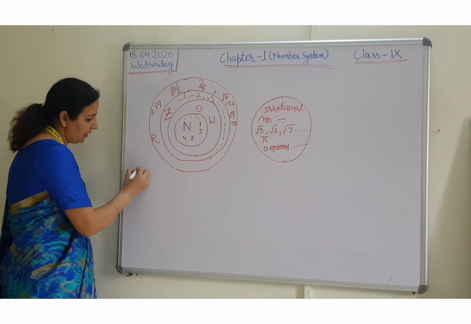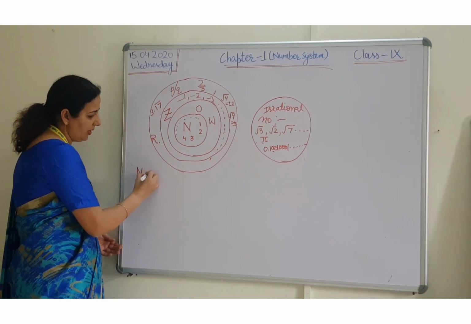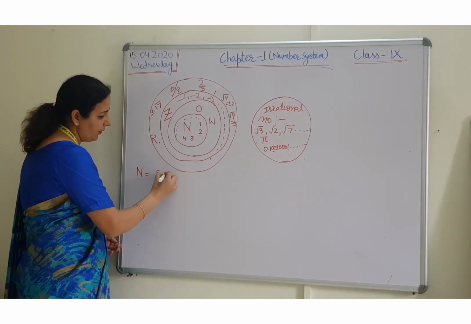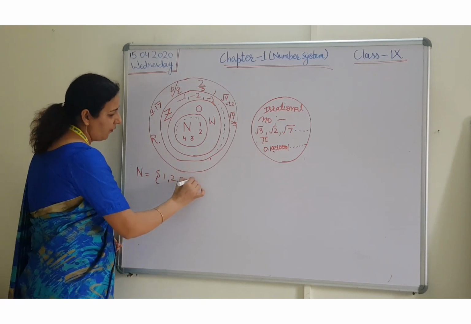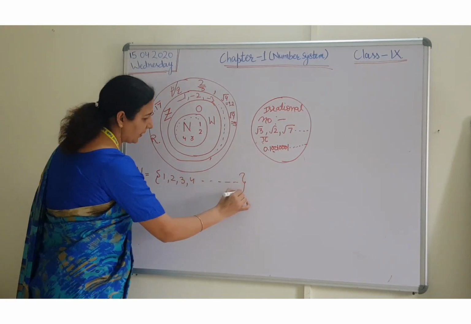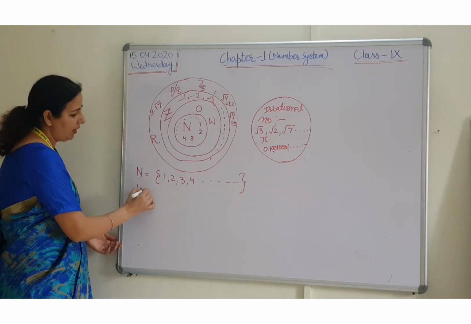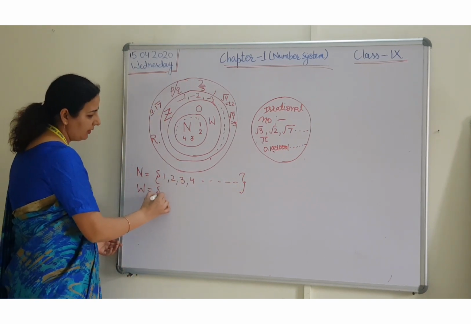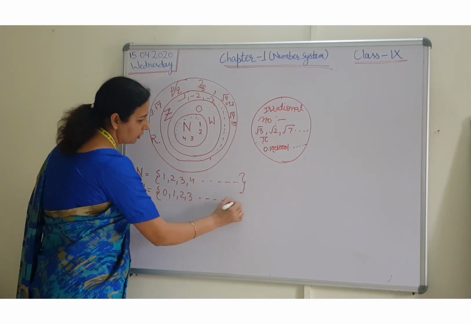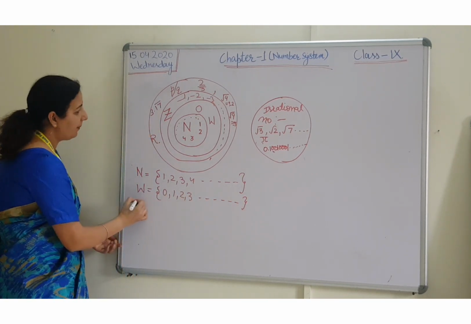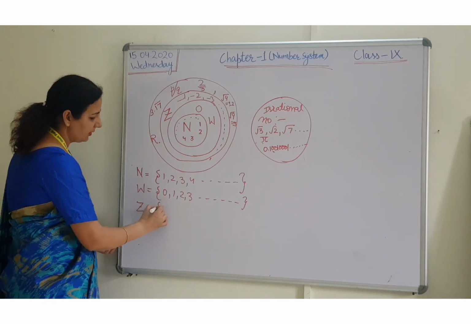So first let me tell you what are the natural numbers. A set of 1, 2, 3, 4 and so on. Then what about the whole numbers? They are 0, 1, 2, 3 and so on. What about the integers?